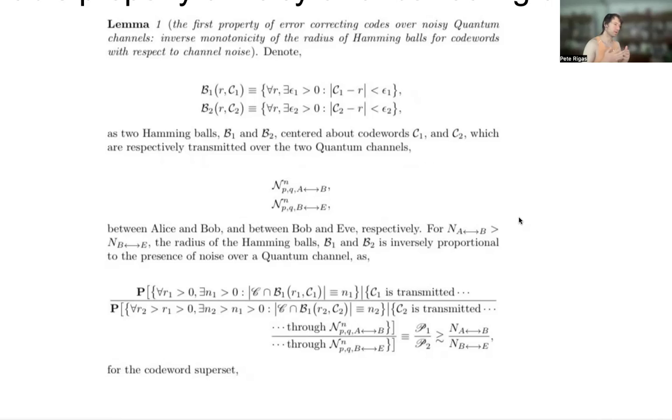And I even tried to describe for the viewer, and I'm going to reiterate now, this type of result really isn't that surprising because if we have more noise over one quantum channel, it's going to unfortunately directly impact, in a pejorative sense, or not make it as accessible for Alice and Bob to construct Hamming balls with very large radii, which can encompass more possible code words rather than the classical bit code word that they just transmit over their channel.